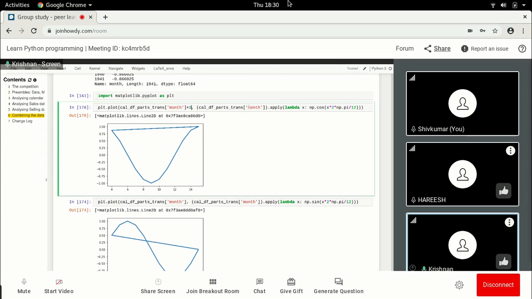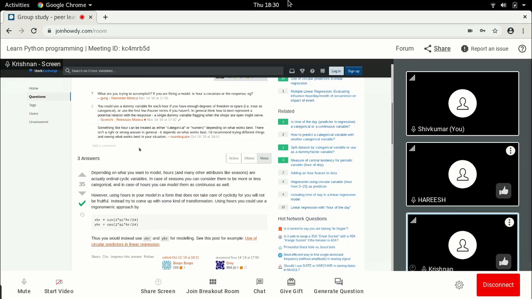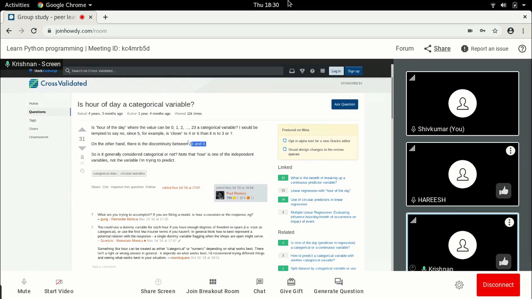And our idea is, can we bring the cycle in the future itself instead of creating a discontinuity? So this is what this guy mentioned. There is a discontinuity between 23 and 0 when it comes to hour of the day, right?